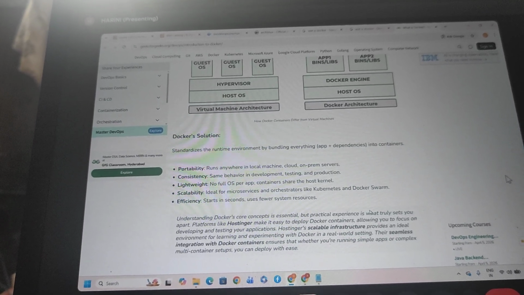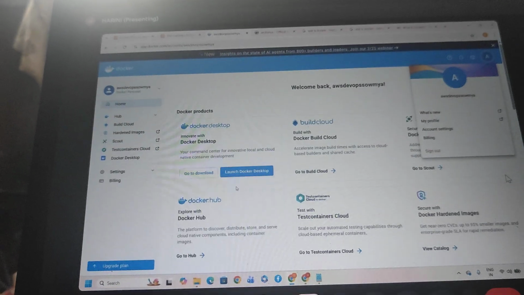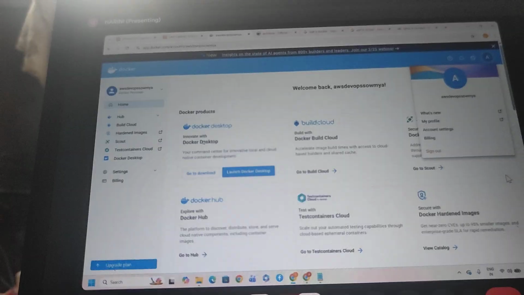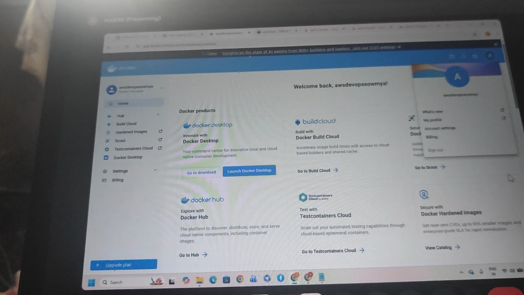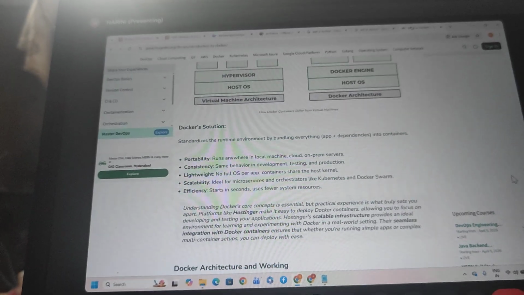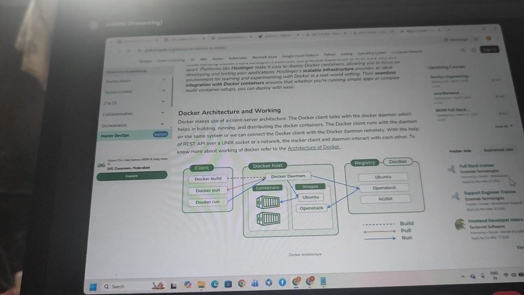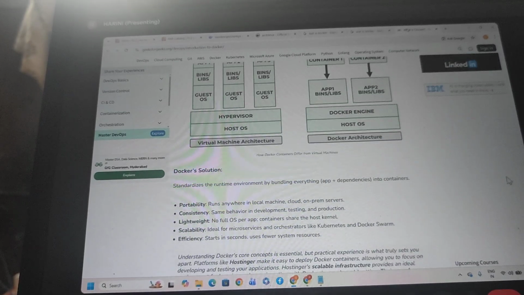So first we use the Docker Hub account and take the images. Take these images, create a file and run the container.